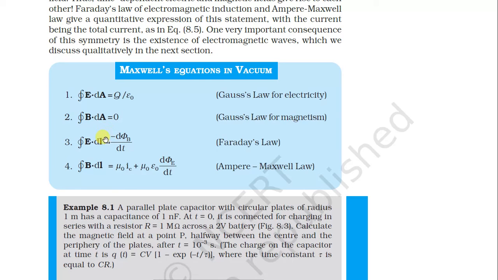Also, the closed integral of E dot dl equals minus d phi B upon dt. This is Faraday's law. And whenever we are discussing the displacement current, the closed integral of B dot dl equals mu 0 I_C plus mu 0 epsilon 0 d phi E upon dt. This is known as the Ampere-Maxwell law. This is the Maxwell's equations in the vacuum system.